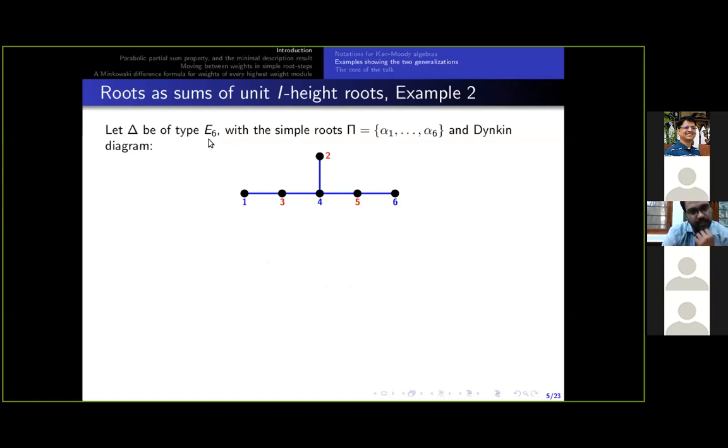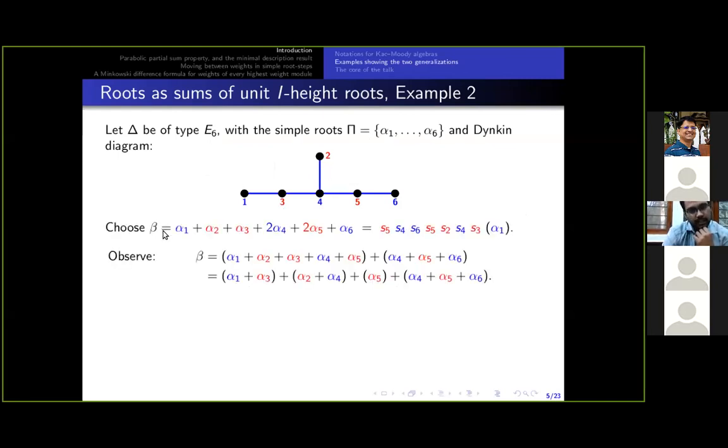For the root system of type E6, the Dynkin diagram is given here. And for capital I, I am keeping the same nodes colored in red, 2, 3, 5. There are 6 simple roots here. And I choose beta to be the root given here, alpha 1 plus and so on, up to alpha 6. And beta involves 4 red colored simple roots, 2 times it involves alpha 5.